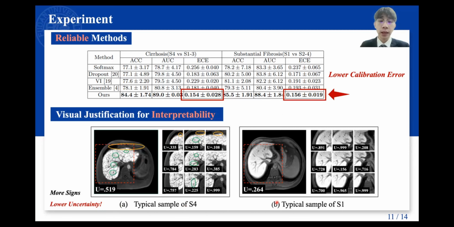In Figure B, which shows a sample of stage 1, the uncertainty in the global view is low since the model needs to capture the entire view to discriminate the stage 1 sample because they have few signs. These two samples illustrate our model could explain which view contains more decisive information for staging liver fibrosis.